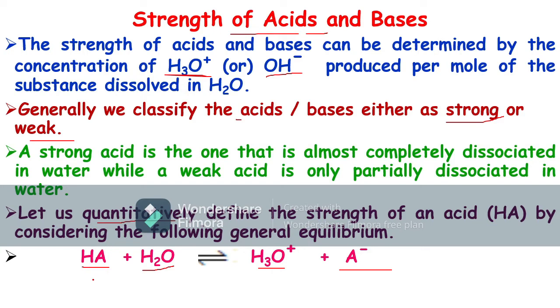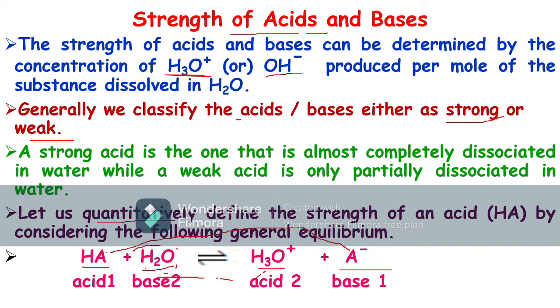Here HA is the acid. It donates a proton and becomes a conjugate base, A minus. Here water is a base. It accepts one proton from the acid and becomes a hydronium ion. So HA is acid 1 and becomes the conjugate base, base 1. Water is base 2. It accepts a proton, forming hydronium ion, which is acid 2.